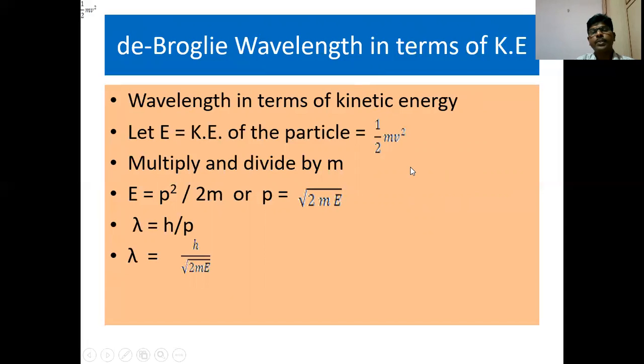We know that p is equal to mv, so E is equal to p square by 2m, or p is equal to under root of 2mE. When you substitute this value of p in the general equation for lambda, lambda is equal to h by p, so lambda becomes equal to h by under root of 2mE. This is the formula to calculate the wavelength lambda in terms of kinetic energy.